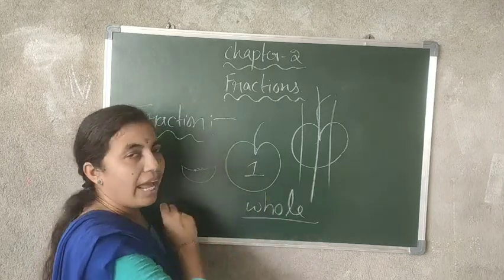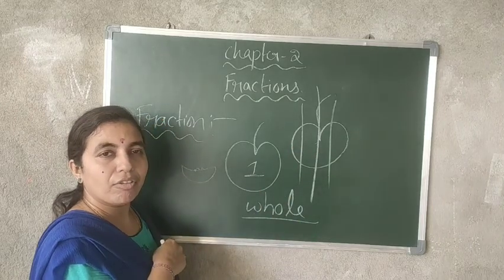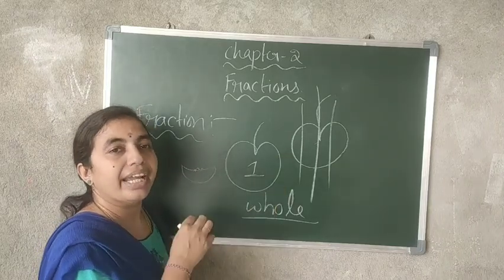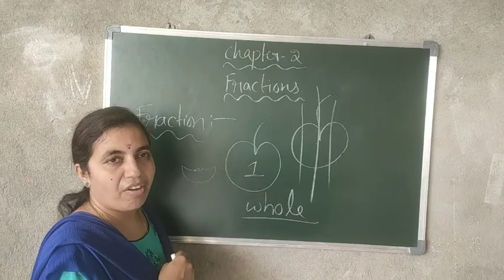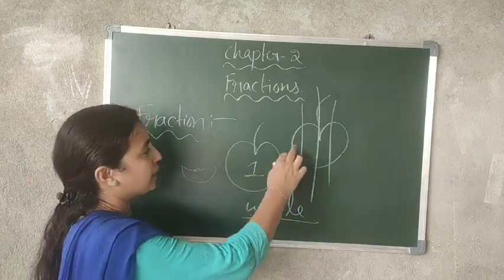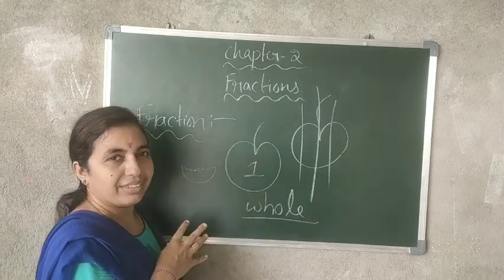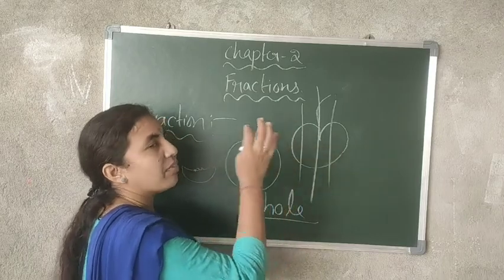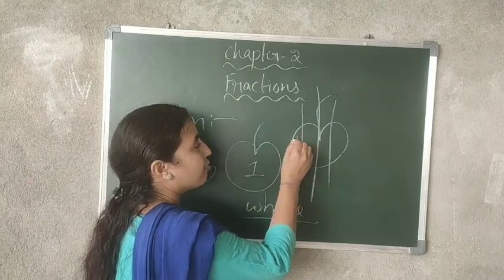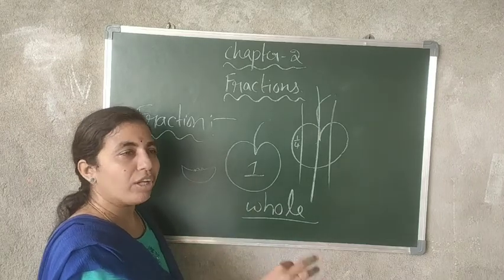See, what you did here? You divided that into 4 equal parts. The representation of each part is nothing but a fraction. Now how to write this part? See, this is one piece, second, third, fourth. Totally how many pieces do you have? 4 pieces. Among the 4, this is 1. So I'll write it as 1 by 4. 1 among 4. From the 4, you have taken 1.